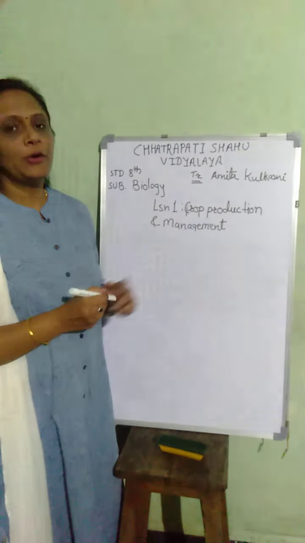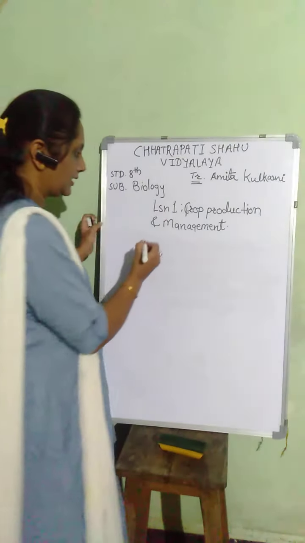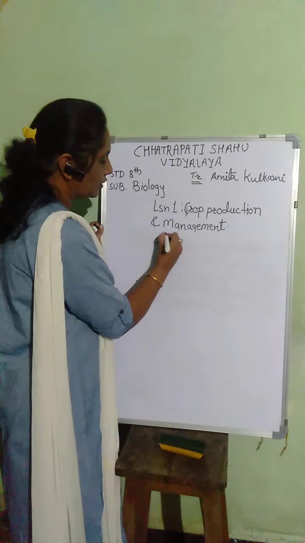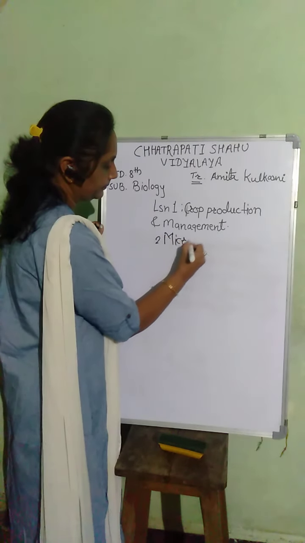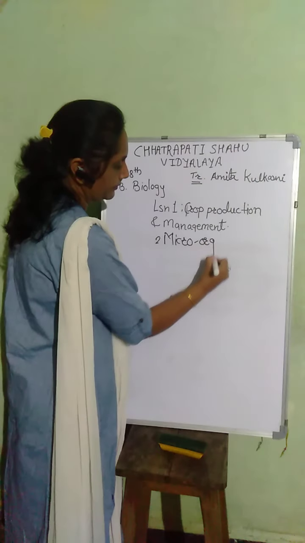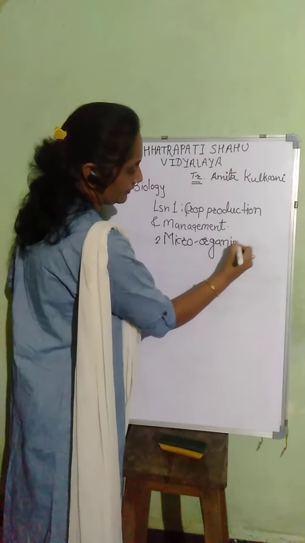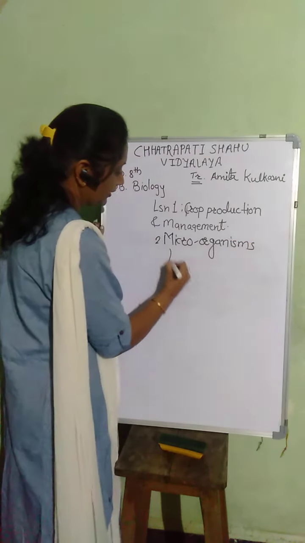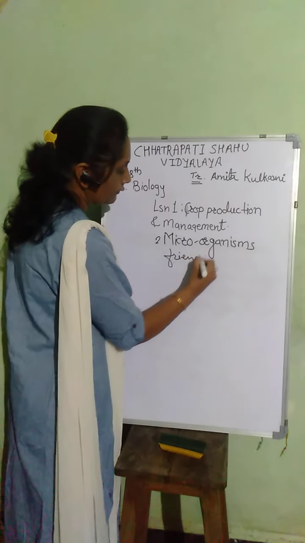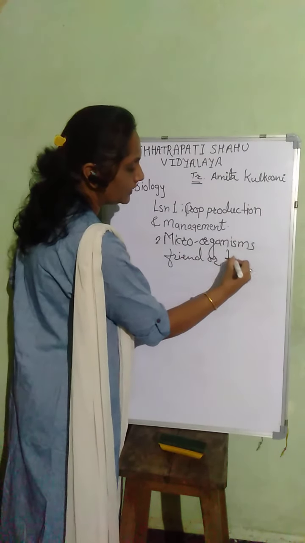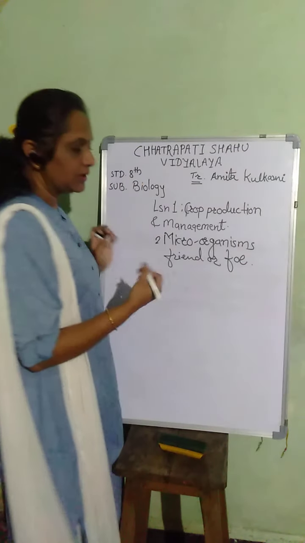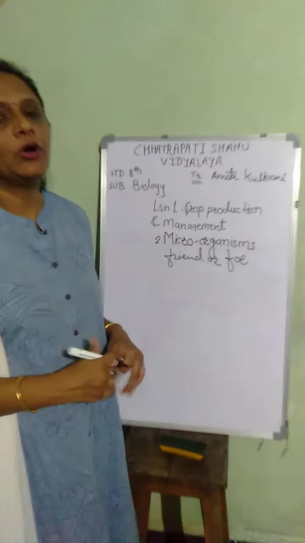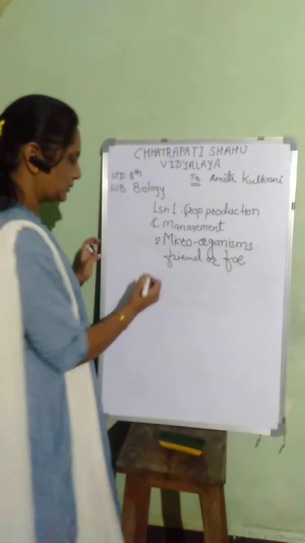First is crop production and management. Second is microorganisms: friend or foe. Foe means enemy here. Whether the microorganisms are our friends or our enemies, that we are going to study.